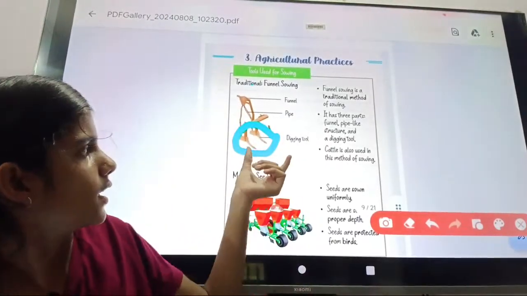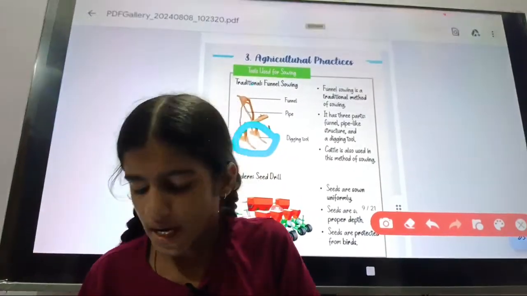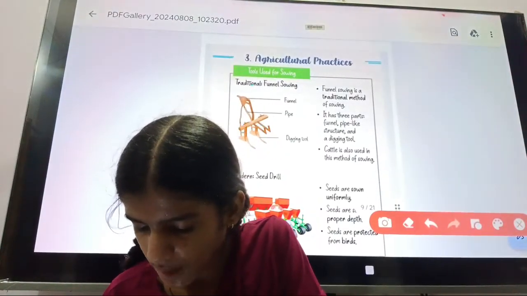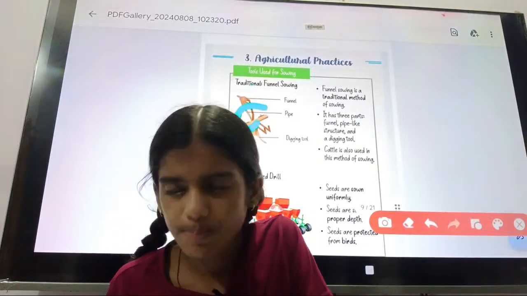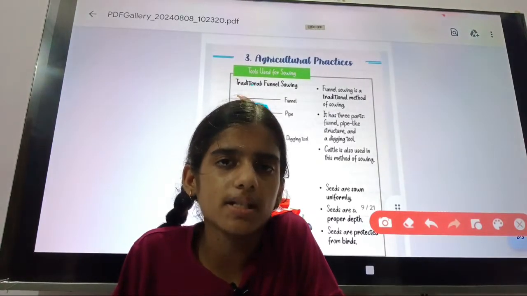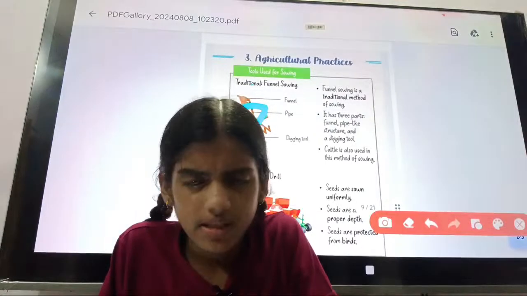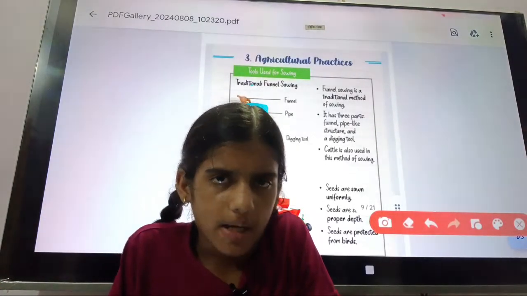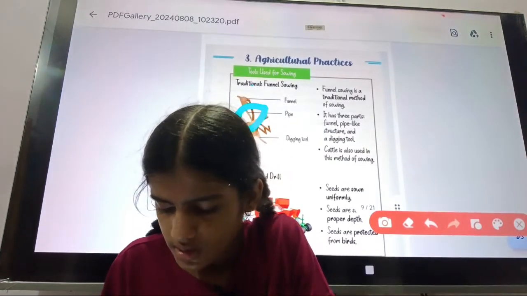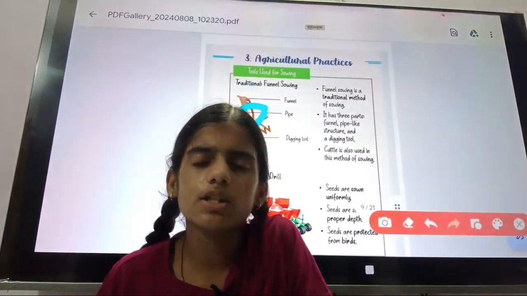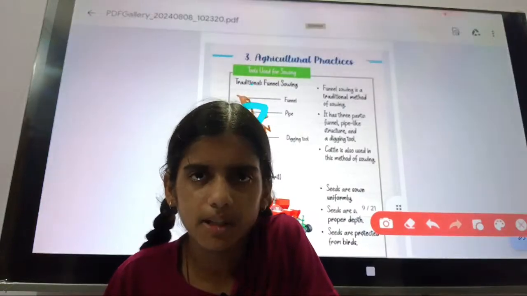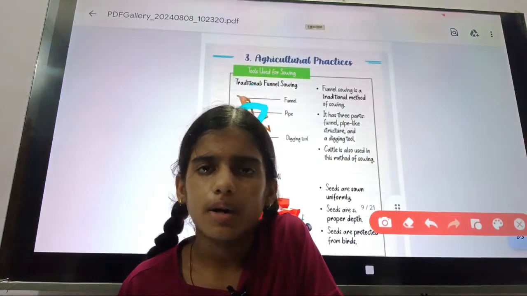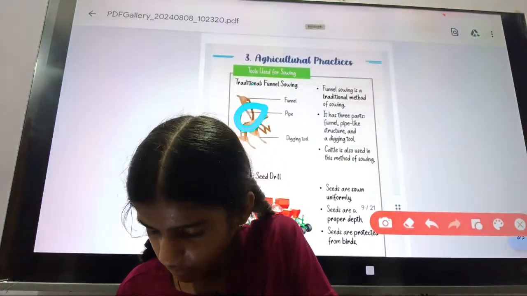This is a digging tool. And in the middle of this funnel sowing, you will see a pipe-like structure. This pipe-like structure is known as the pipe. So this funnel sowing is a traditional tool. It has three parts: funnel, pipe, and digging tool.